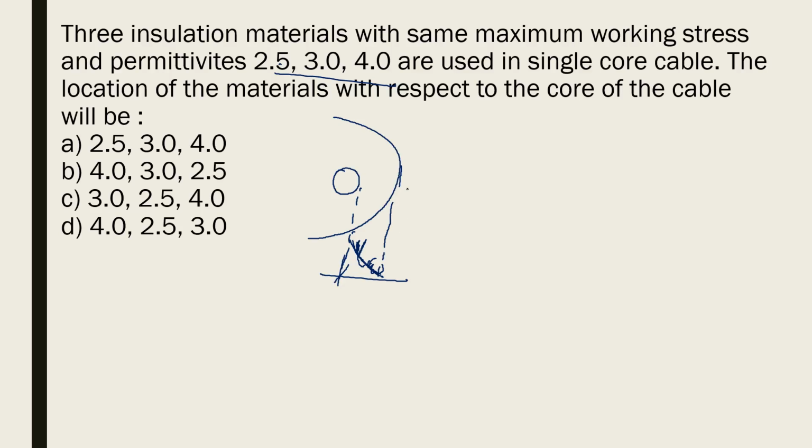This is like improving string efficiency. So what we will do is divide this entire thickness of insulation into different layers of different permittivities. High dielectric strength material will be placed close to the conductor, and as you go away the dielectric strength will be decreasing. Dielectric strength is always directly proportional to the relative permittivity. Therefore the one which has high relative permittivity should be near the core. Understood? So option B will be the answer for this question.